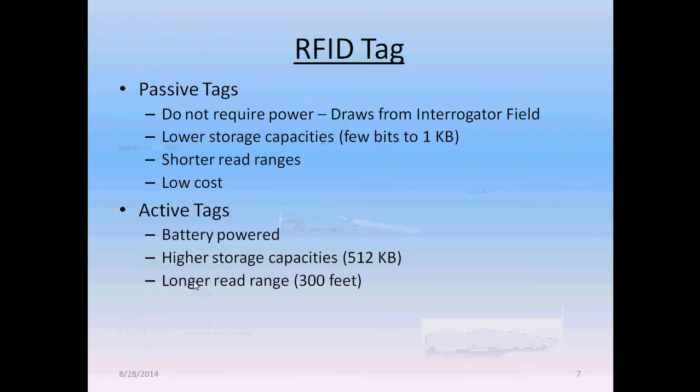RFID tag. There are two types of tag present in RFID: passive tags and active tags. Passive tags do not require power, drawing it from the interrogator field; they have lower storage capabilities, shorter read ranges, and low cost. Active tags are battery powered, with higher storage capacities and longer read range.